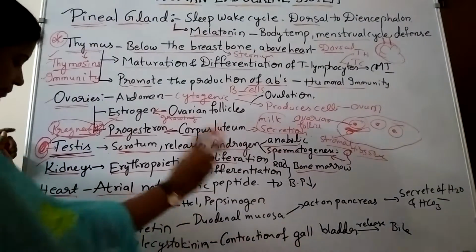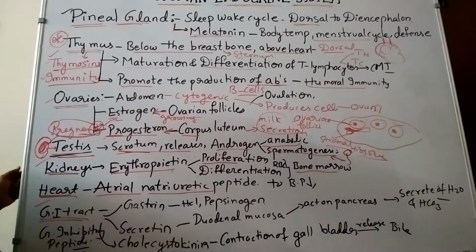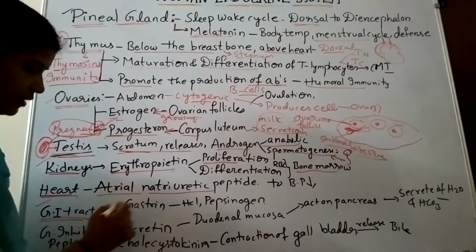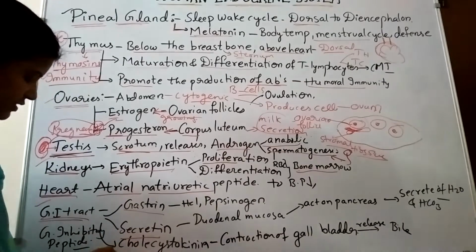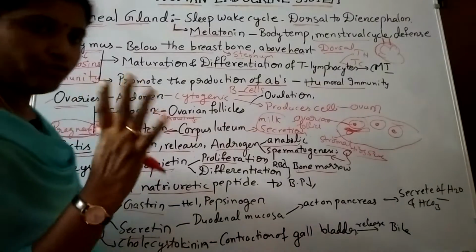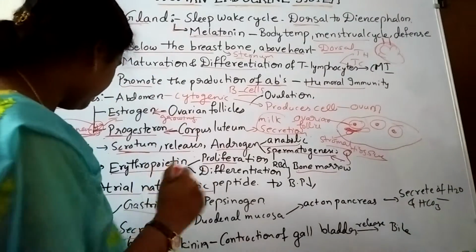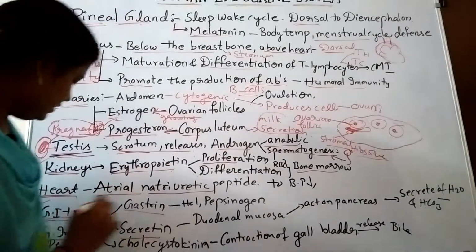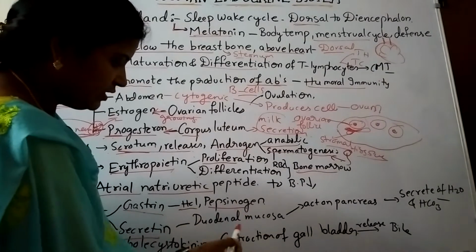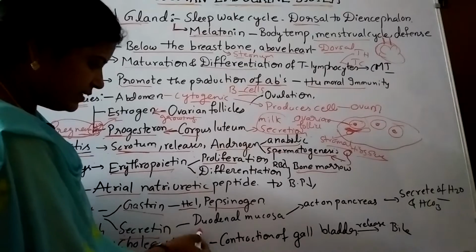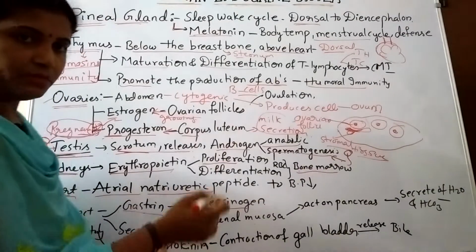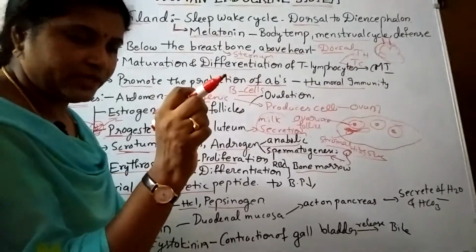Atrial natriuretic peptide. Then the gastrointestinal tract is releasing 4 hormones: gastrin, secretin, cholecystokinin, gastroinhibitory peptides. These 4 hormones are secreted by the gastrointestinal tract. Gastrin releases HCl and pepsinogen, and secretin is released by the duodenal mucosa. Duodenal mucosa means duodenum, the first part of the small intestine.